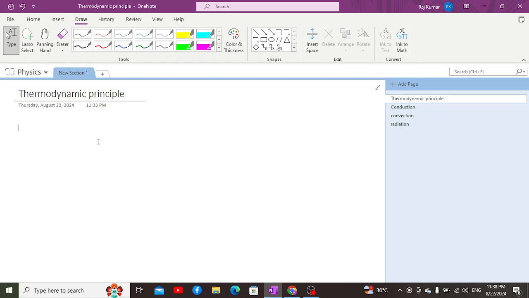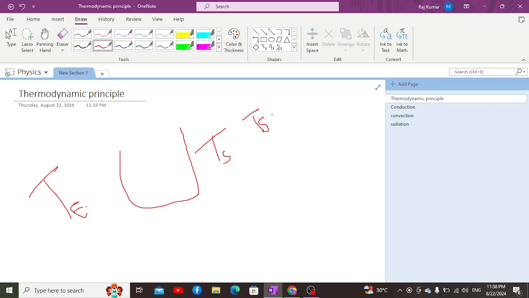It's just important to understand how the thermodynamic principle works. Let's suppose we have a system in which the temperature is given as Ts, and in the environment the temperature is given as Te. Now the temperature in the system, let's suppose, is greater. Temperature in system Ts is greater than temperature in environment.